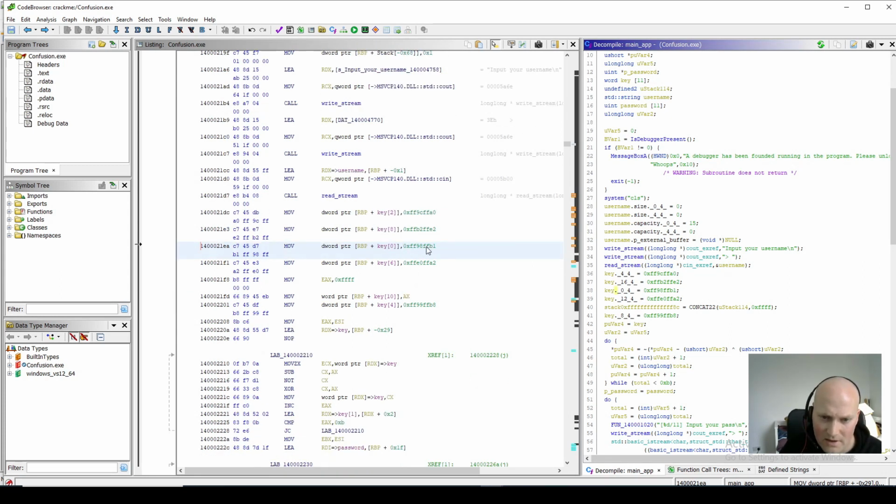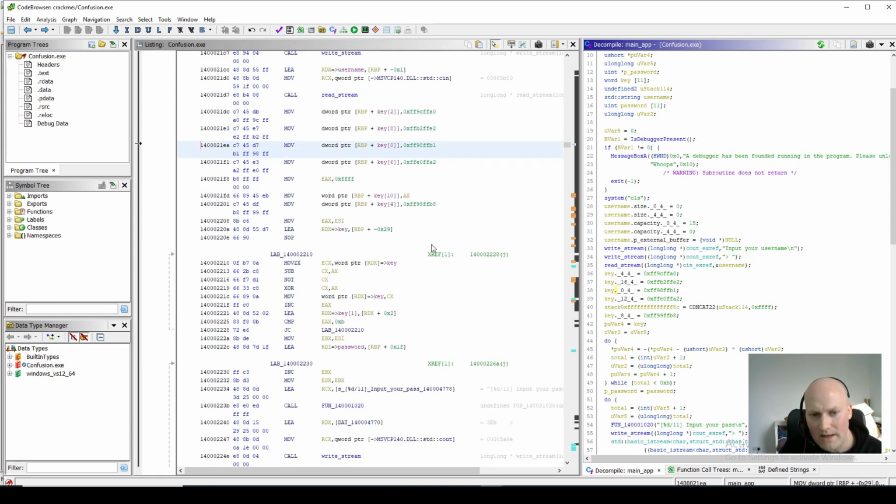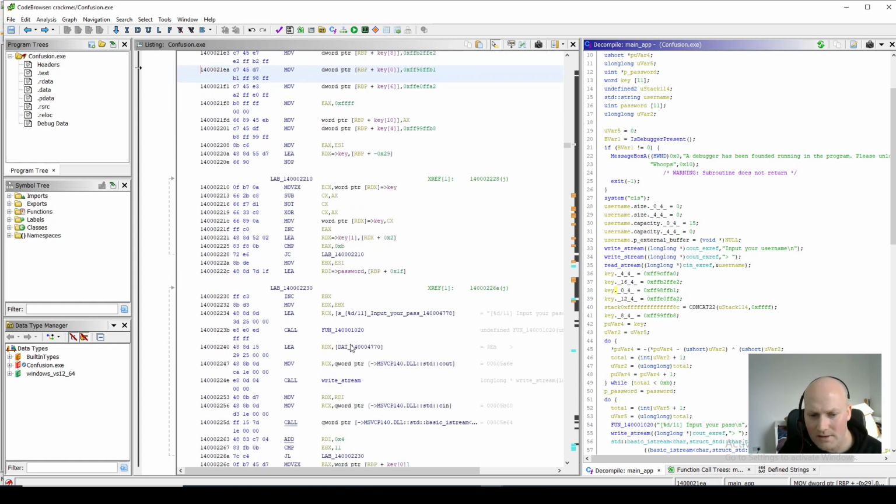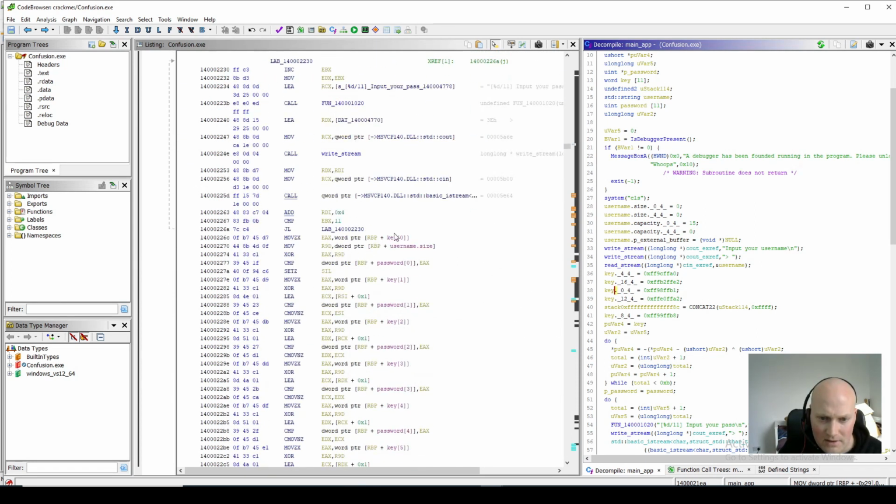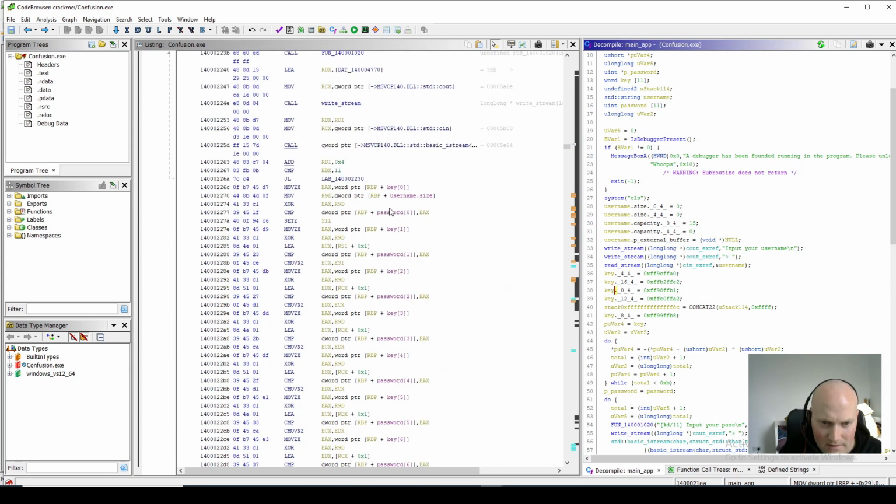But we can see there the first double word is set up there, then the second there, then this one here, key 10, which is the last one, which will be the 11th word. So now we've expressed that as an array of words, because that's how we saw it being used down here in this check. And this code should look a lot cleaner now. In fact, it does.